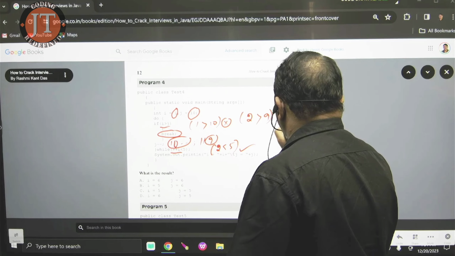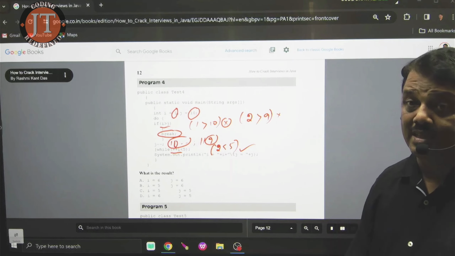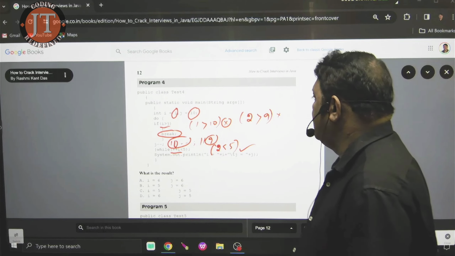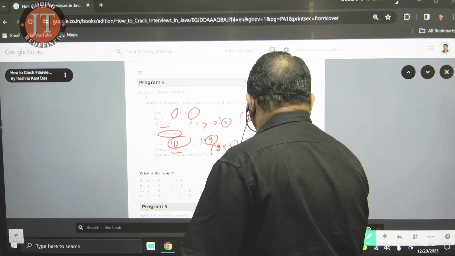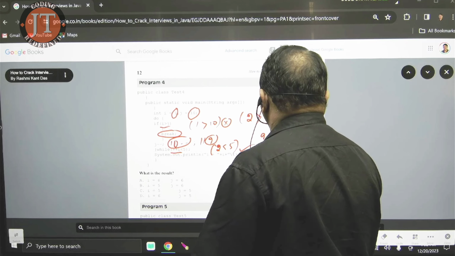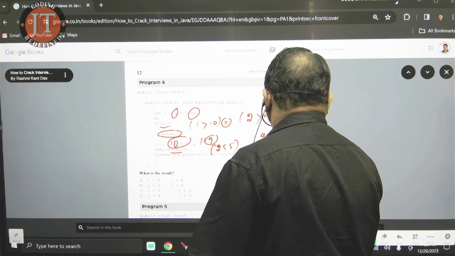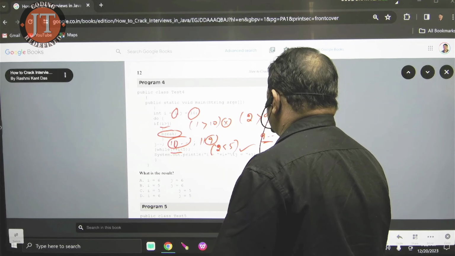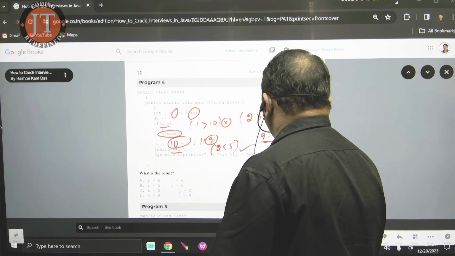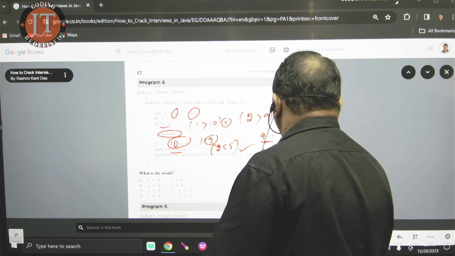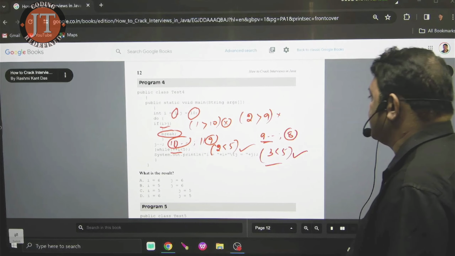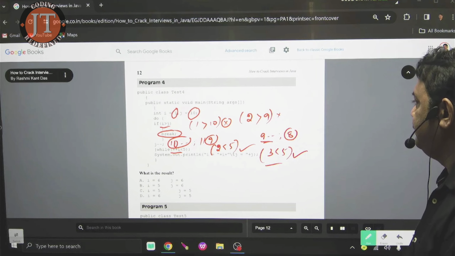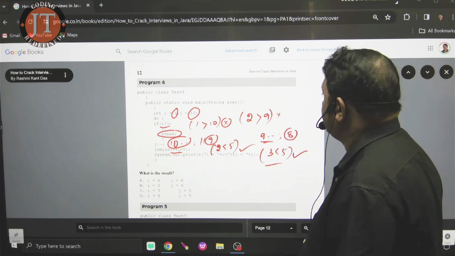Is your condition satisfied or not satisfied? Not satisfied. Then 9 minus minus is 8. While plus 2, plus 2 is 3. 3 less than 5. Is your condition satisfied or not satisfied? Satisfied. Another time, enter into the do part.